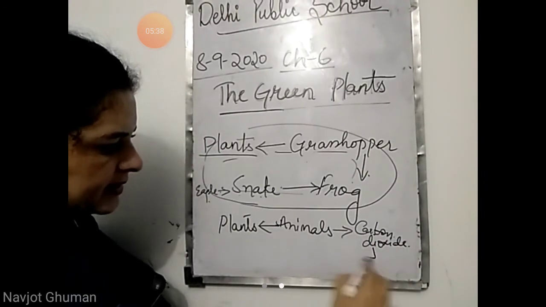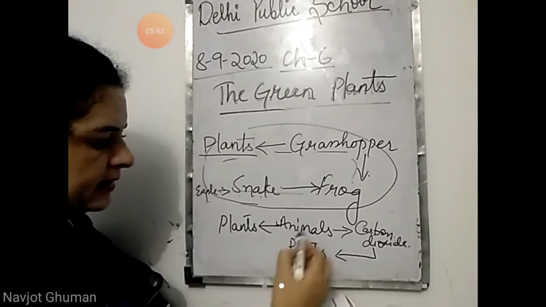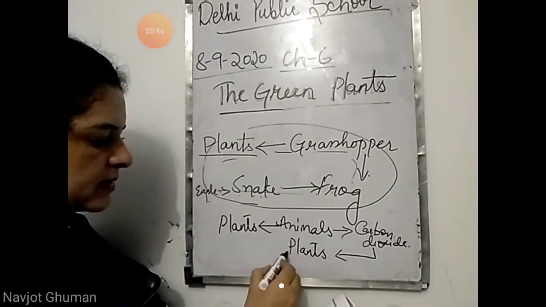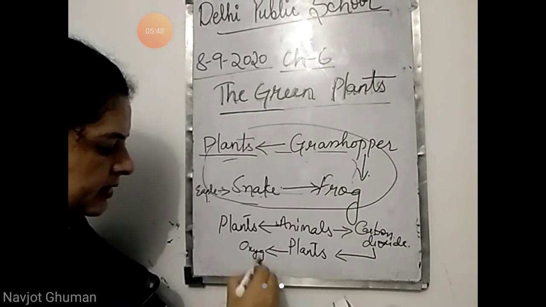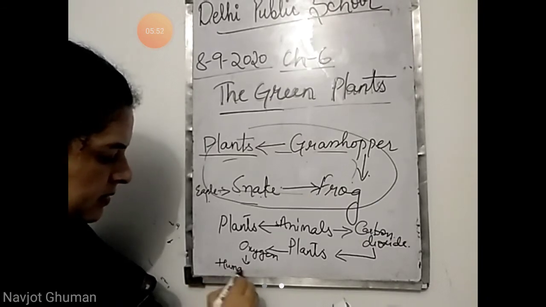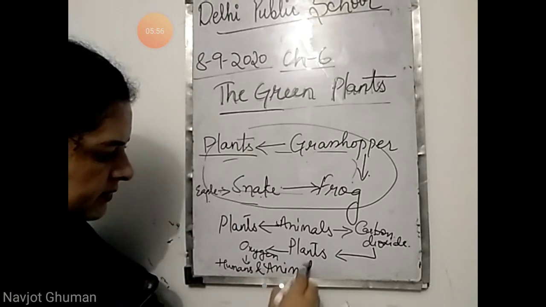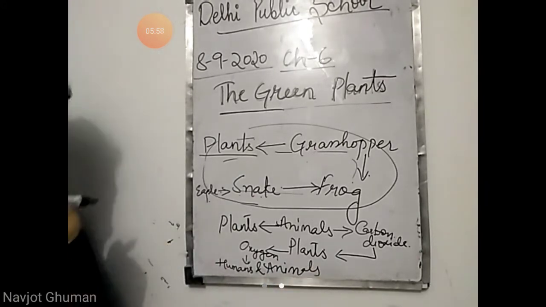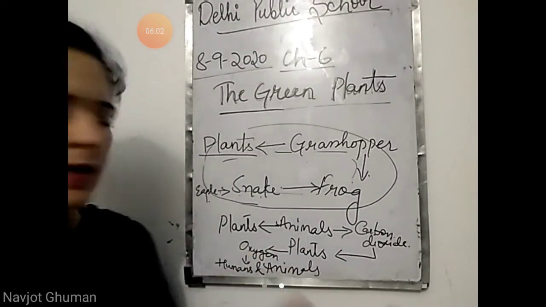This carbon dioxide will be taken by plants to make food, and in spite of that, plants will release oxygen, and this oxygen will be taken by human beings and animals for breathing. So this is also a chain. कैसे बन गई एक chain? How animals and plants, they are interdependent, एक दूसरे के ऊपर कैसे dependent है?